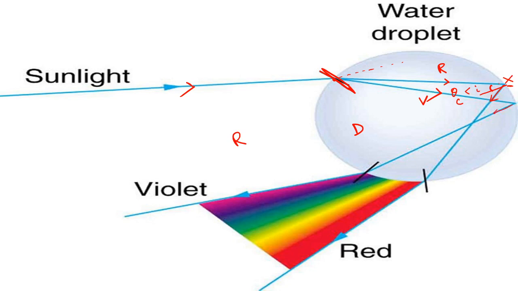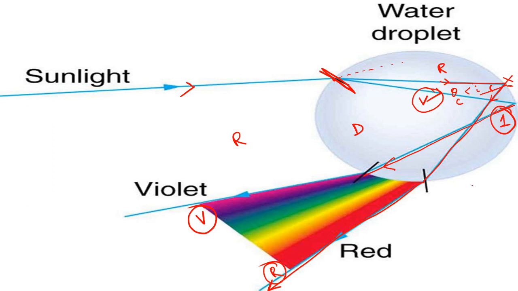So our first is red light. So red is coming like this. That's why at the last of the rainbow you are getting red. Similarly, our violet is this. It goes and comes. That is the reason at the top you are getting violet.